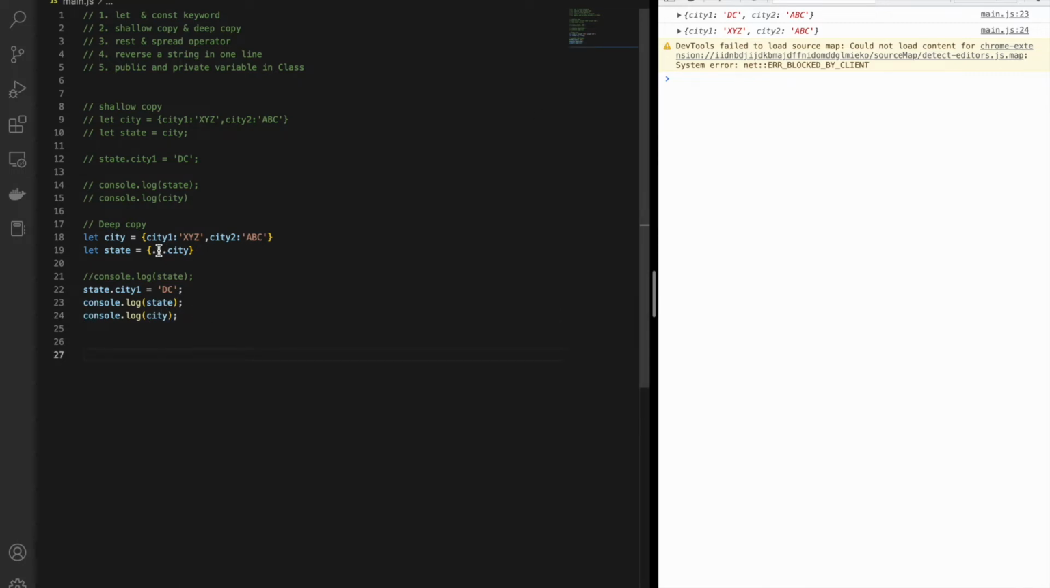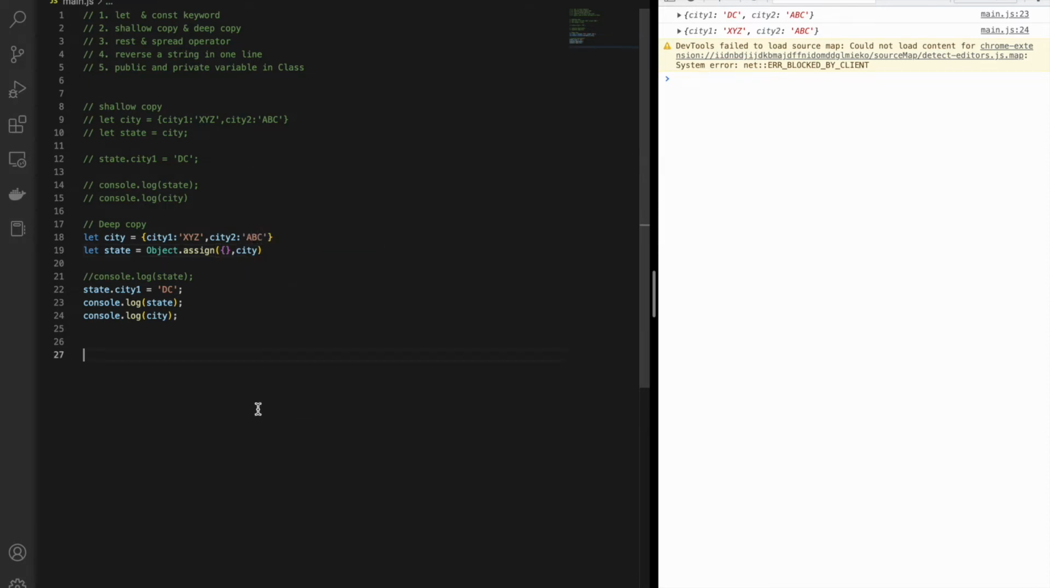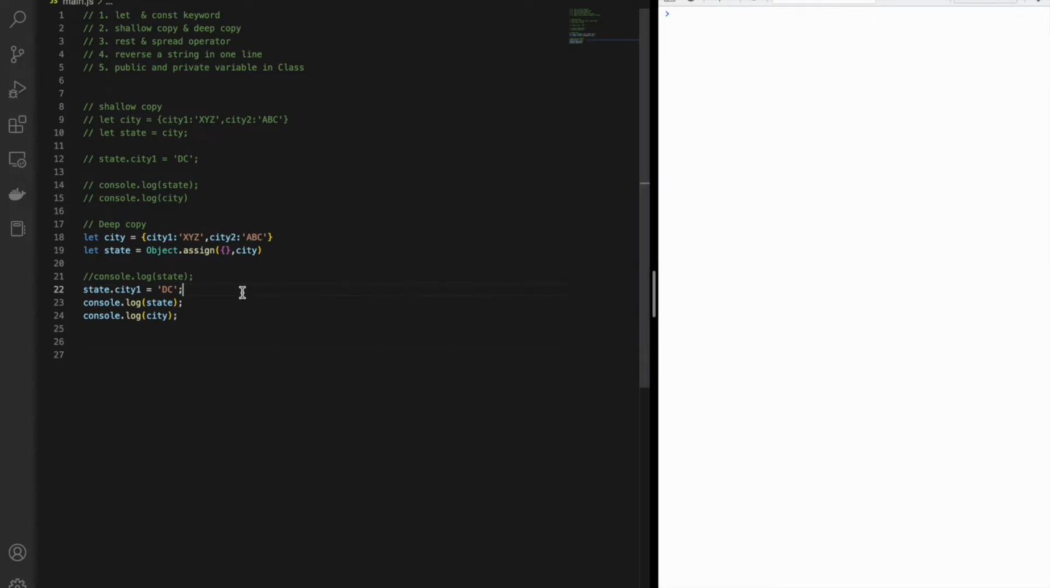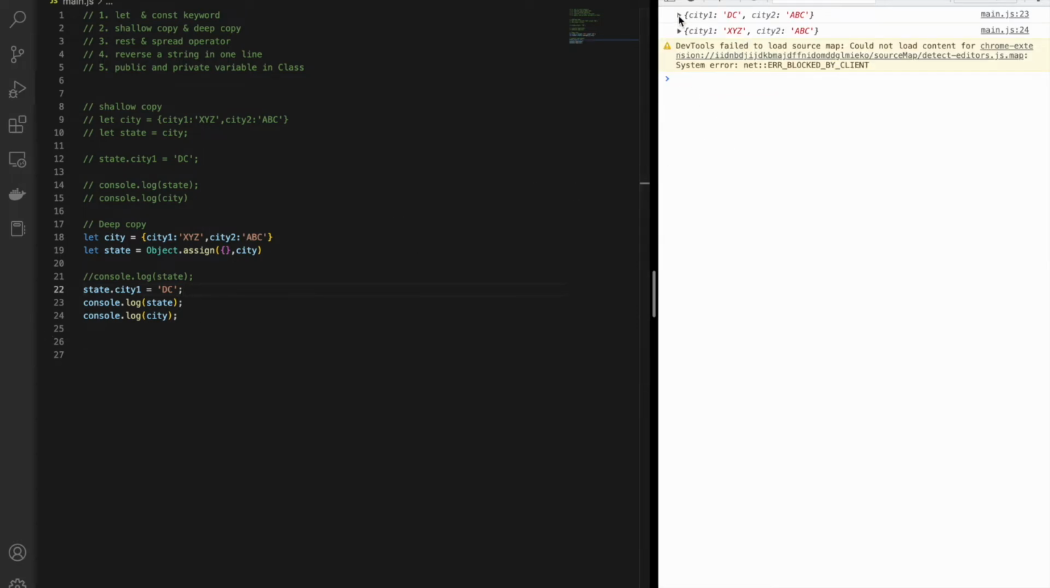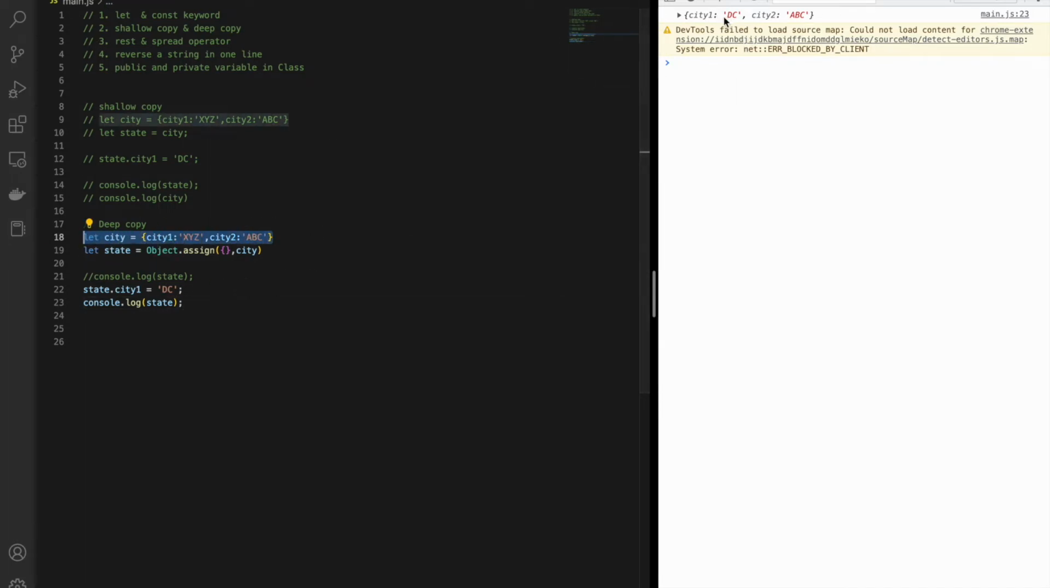Okay. So another way we have for the deep copy is Object.assign. We first have to declare a target, and then declare a source from where we are copying it. Let me save. I will first clear this one, and you can see we are able to get a new property. I will clear this one, and then I will show you. See, first is not getting changed, and our second city one is getting changed.